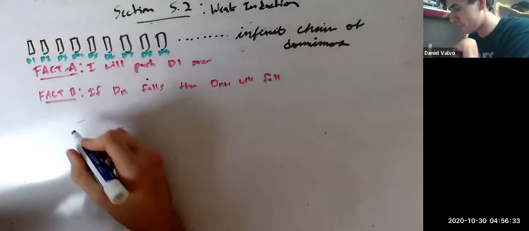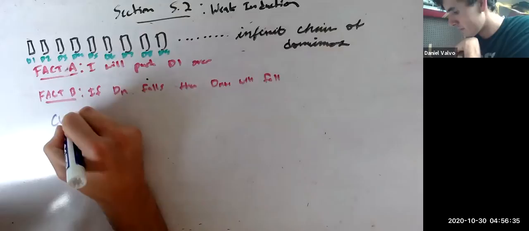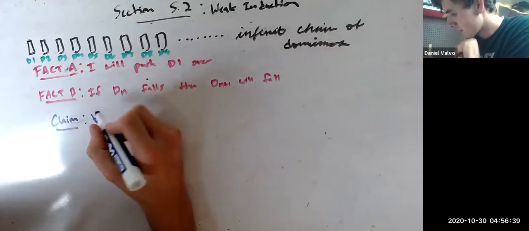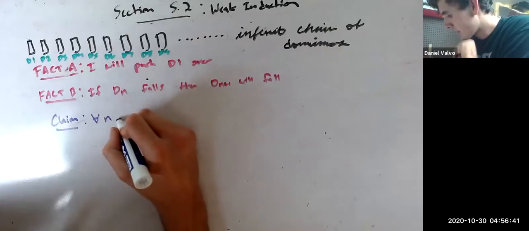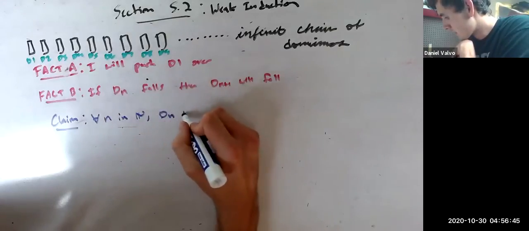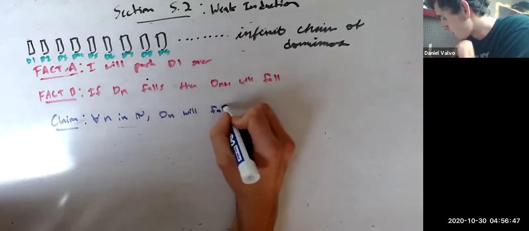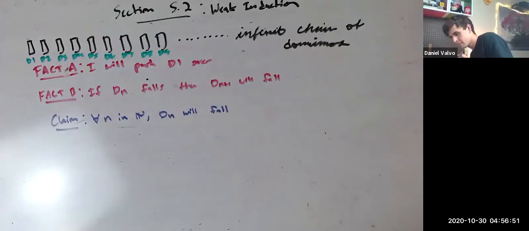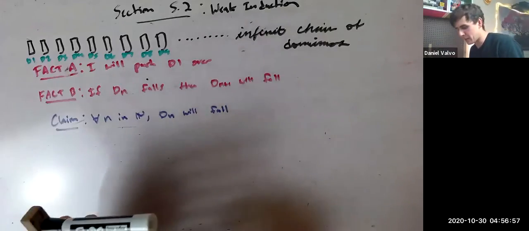Here's the claim. For all n in the natural numbers, Dn will fall. And I'll even help us out a little bit.